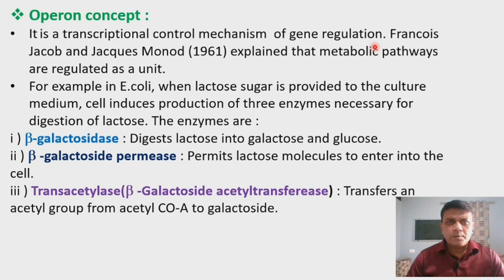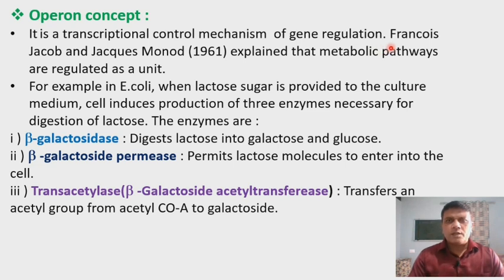Now transcriptional control mechanism of gene regulation means the gene can regulate the process of transcription, whether to carry out the process of transcription, that means whether to produce messenger RNA or not. This is controlled by the gene, and it is called the transcriptional control mechanism of gene regulation.